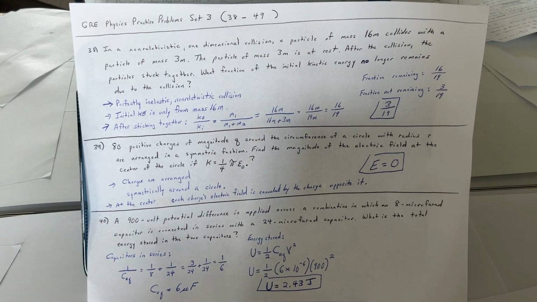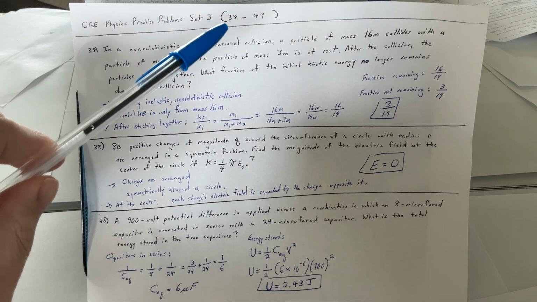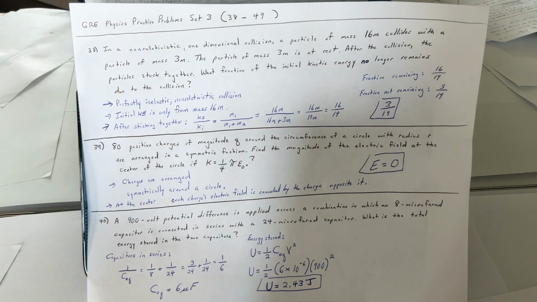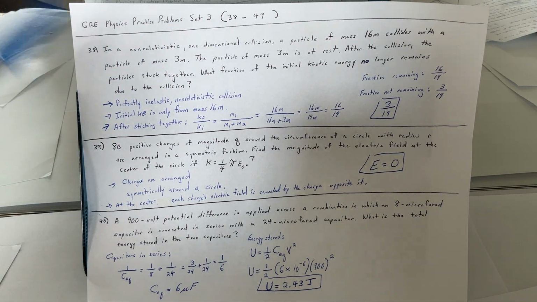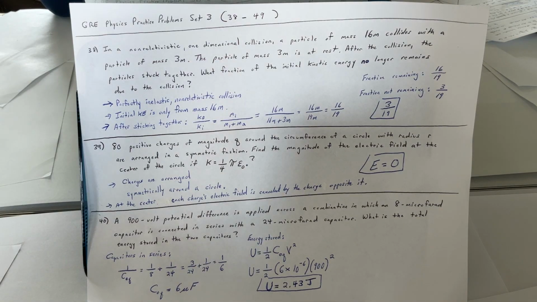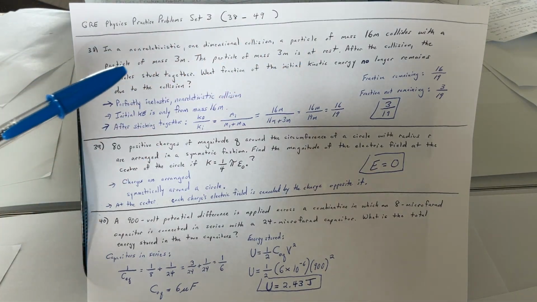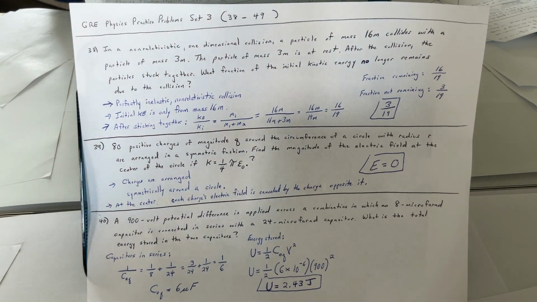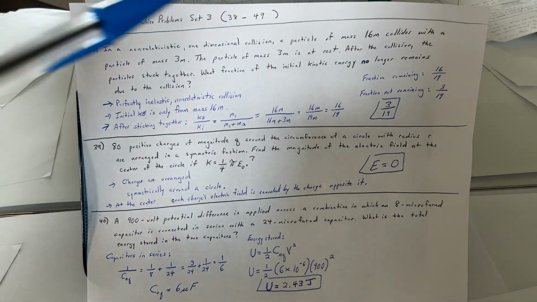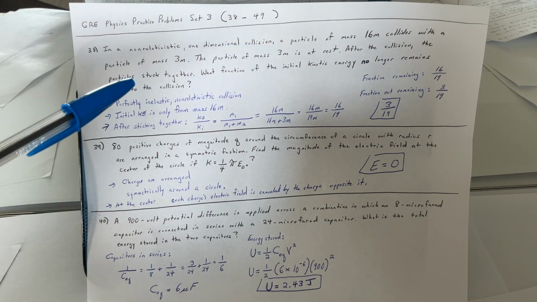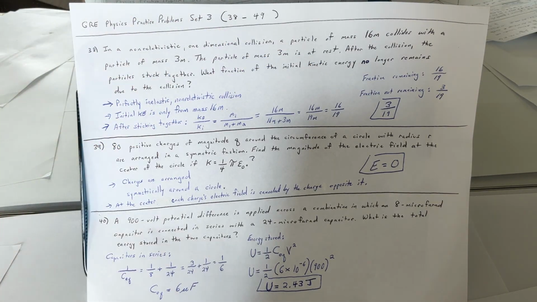Okay, so picking up with the GRE physics practice problems, this is set 3 in the series, 12 problems 38 through 49. For 38, in a non-relativistic one-dimensional collision, a particle of mass 16m collides with a particle of mass 3m. The particle of mass 3m is at rest. After the collision, the particles stick together. What fraction of the initial kinetic energy no longer remains due to the collision?